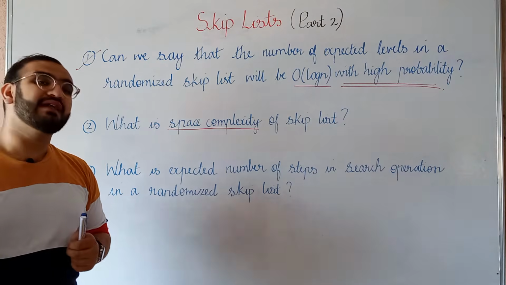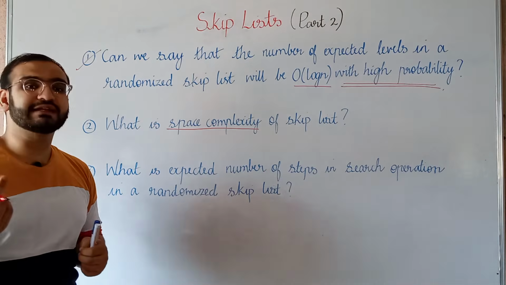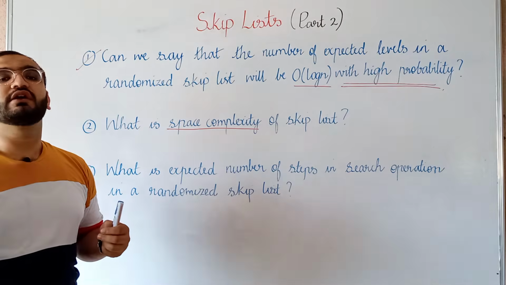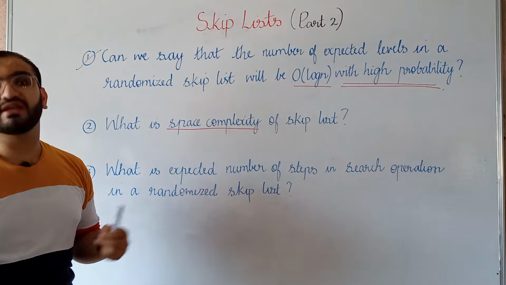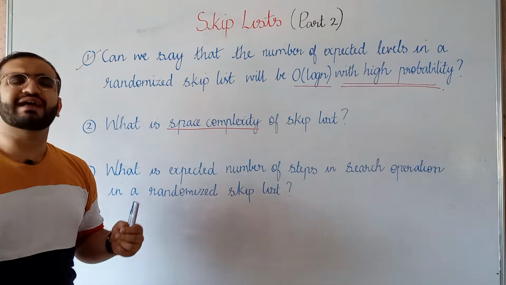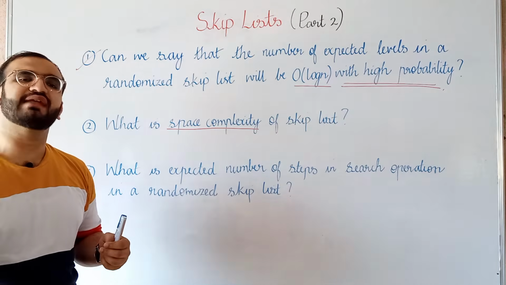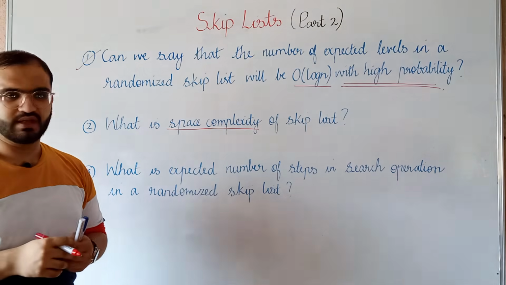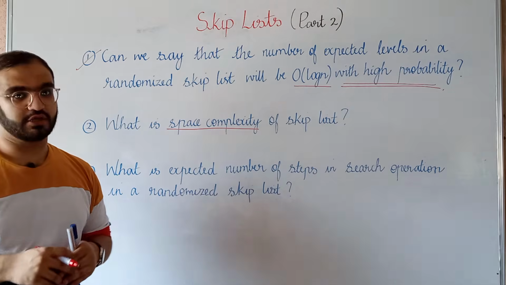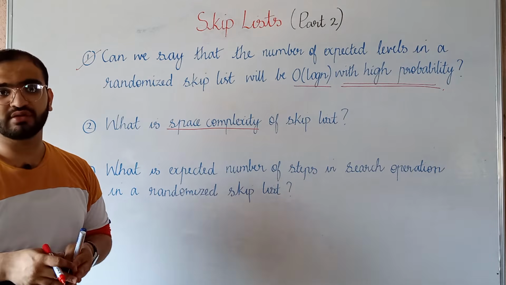But there is a trade-off. In a linked list, we are not required to provide extra space to maintain the data structure, other than storing the elements present in the linked list. But what about a skip list? Do we require some extra space?